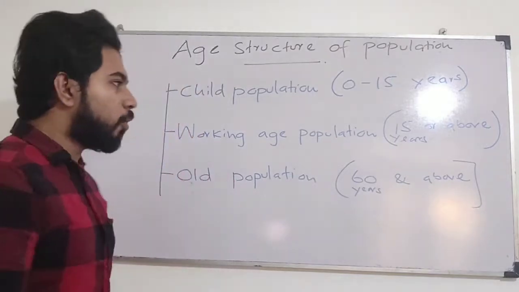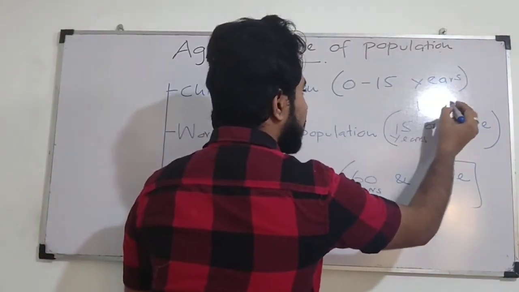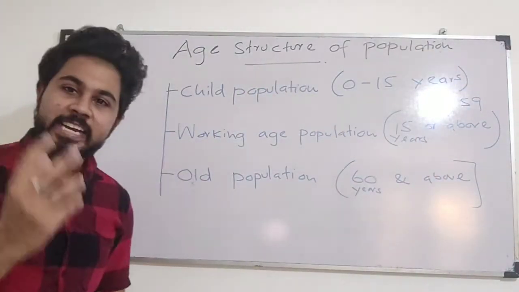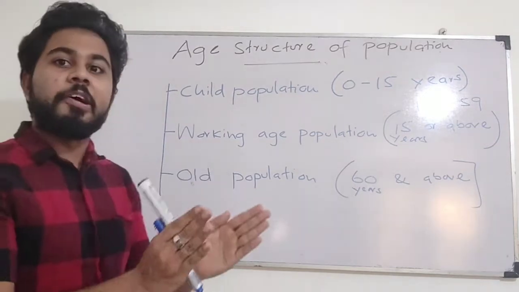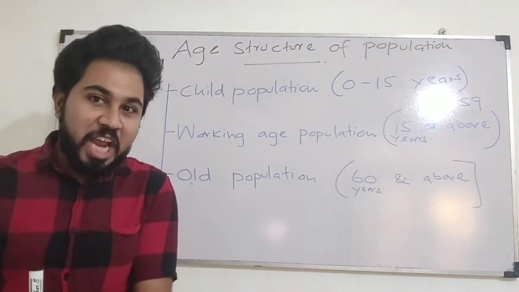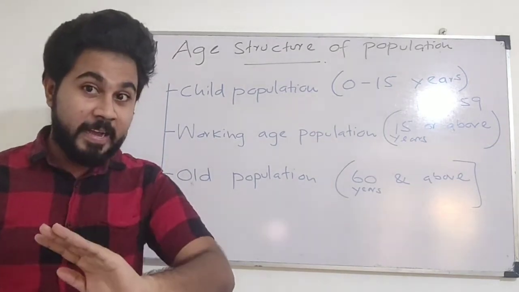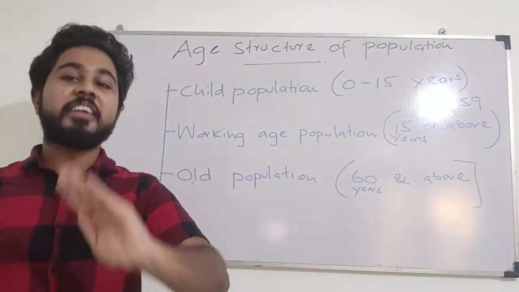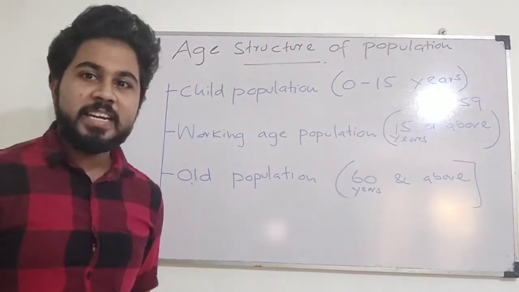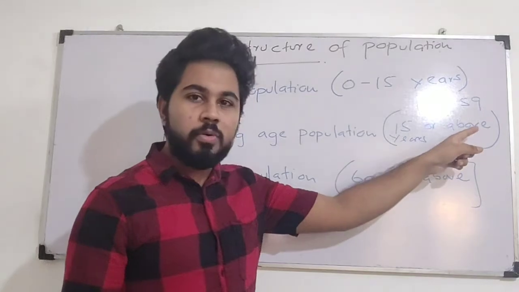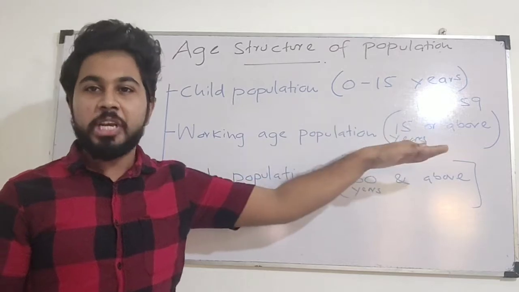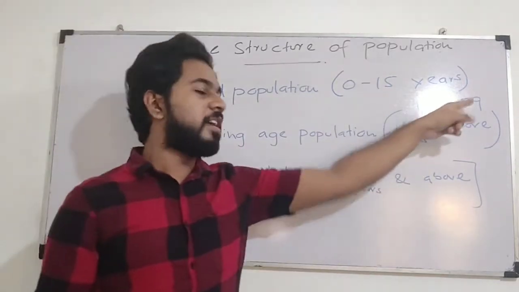Therefore, people who belong to the age category of 15 to 59 can be recognized as the working age population. In normal economic definitions, the working age population is people aged 15 and above, with no well-defined limitation for above, but generally we can say the maximum age limit of the working age population should be 59.